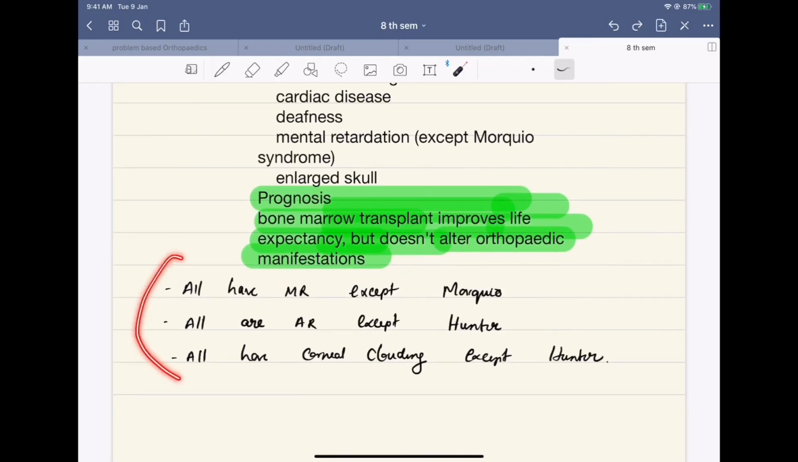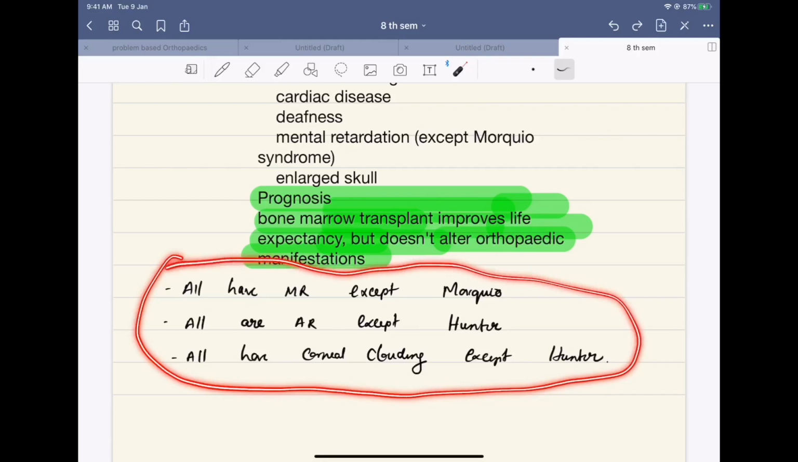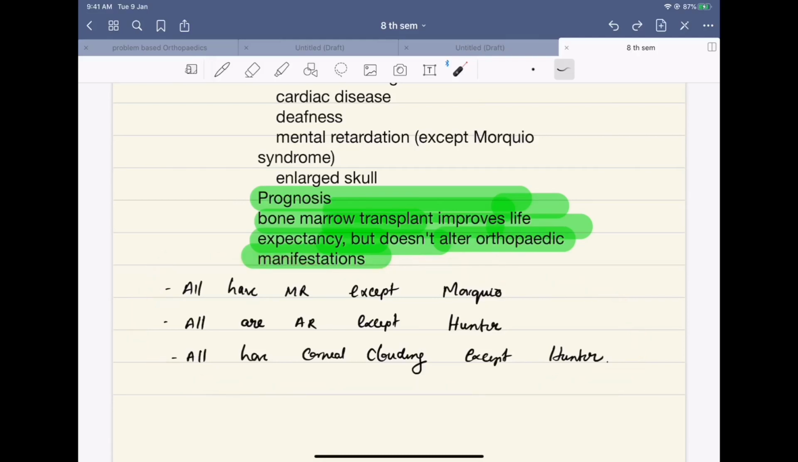It will be useful to remember these 3 points. All mucopolysaccharidosis will have mental retardation except Morquio. All are autosomal recessive except Hunter. All have corneal clouding except Hunter.